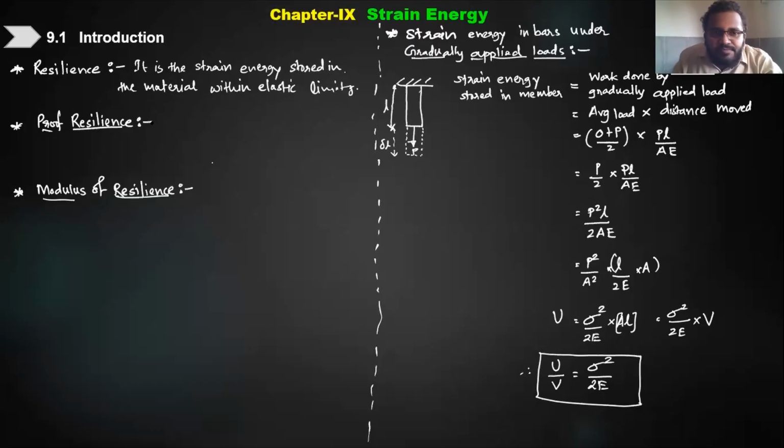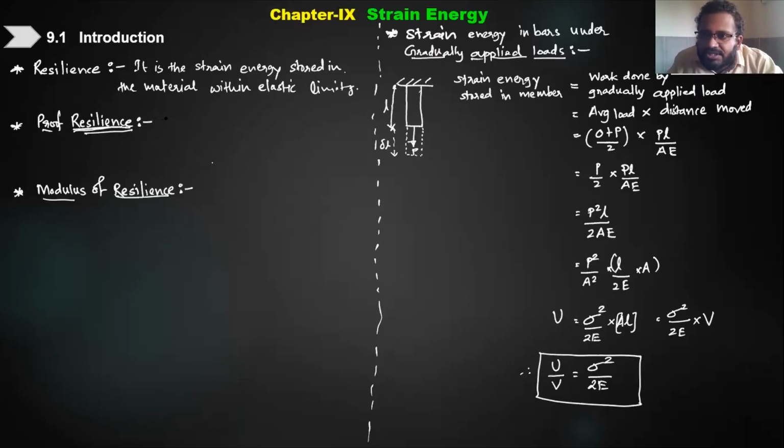Next is proof resilience. Proof resilience and resilience are the same thing. Here the strain energy is stored in the material within the elastic limit, that is, below the elastic limit.